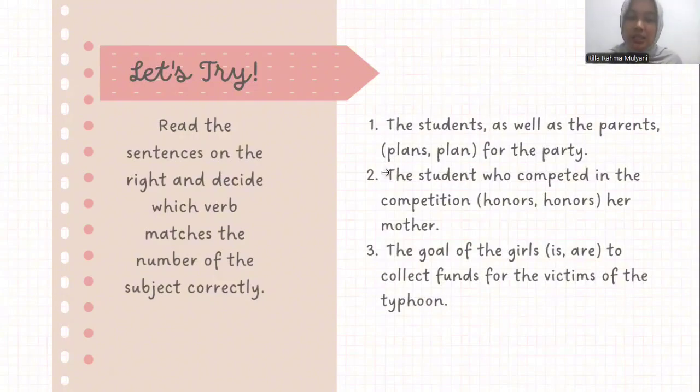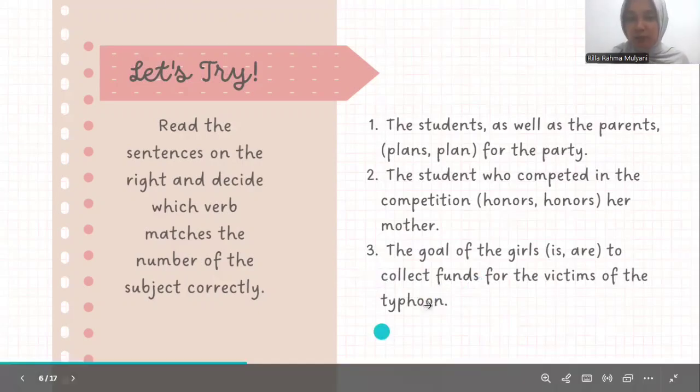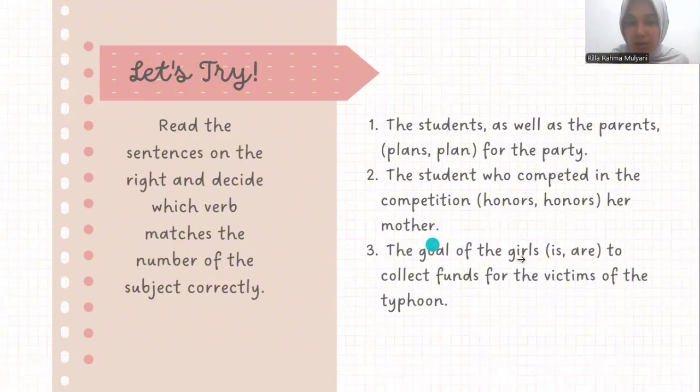The subject is student, which is singular, so the correct verb is honors, adding s. Number 3, the goal of the girl is to collect funds for the victims of the typhoon. The real subject is goal, not girls. So the verb must be singular because goal is singular. The verb is, not are.